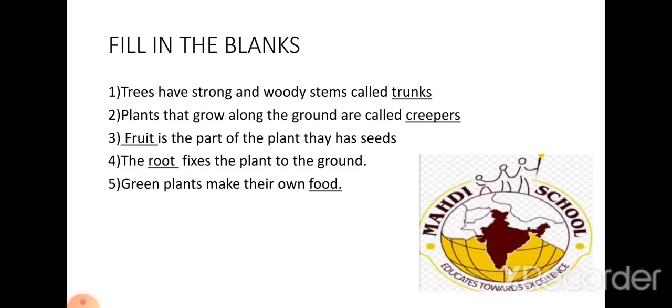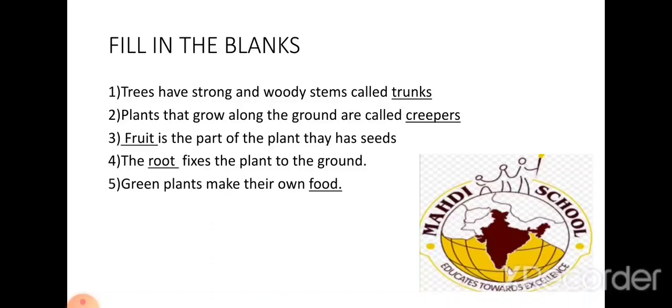Now we will revise all the fill in the blanks once again. Trees have strong and woody stems called trunks. Second, plants that grow along the ground are called creepers. Fruit is the part of the plant that has seeds. The root fixes the plant to the ground. Fifth, green plants make their own food.